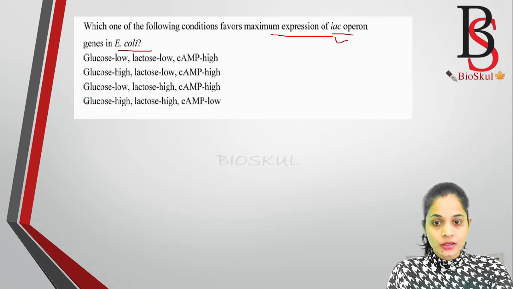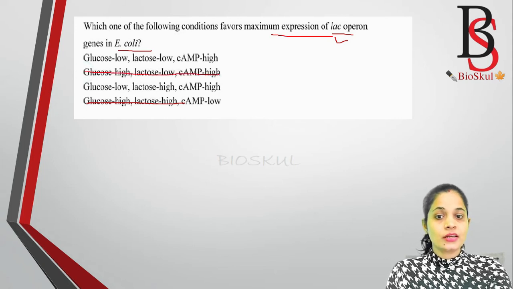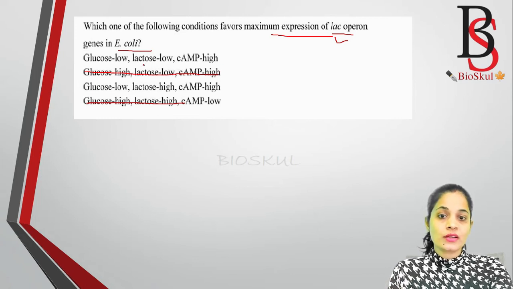For lac operon gene expression, the medium should have a very low concentration of glucose. So here in option 4 there is a high concentration of glucose, so this one will be wrong, and this one will be wrong. So the correct option will be either option 1 or option 3. Glucose concentration is low. In option 1 it is showing that lactose is low. If lactose is low, then how can its gene be expressed more? So this one will be wrong. The correct answer is option 3.